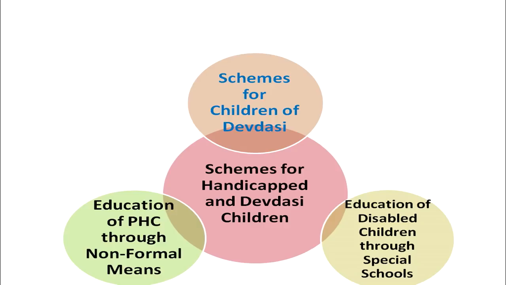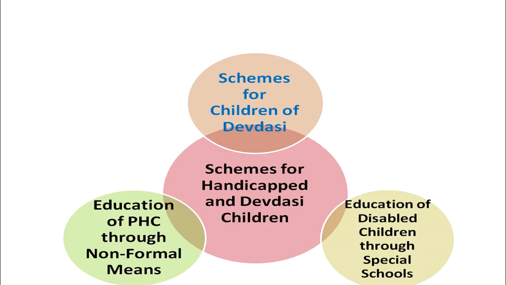And for the education of disabled children other than physically handicapped children, special schools have been established by the state of Maharashtra, just like special schools for deaf children, and special schools for dumb and blind children. So these schools have been specially established where these disabled children are imparted special training so that they can come into the mainstream.